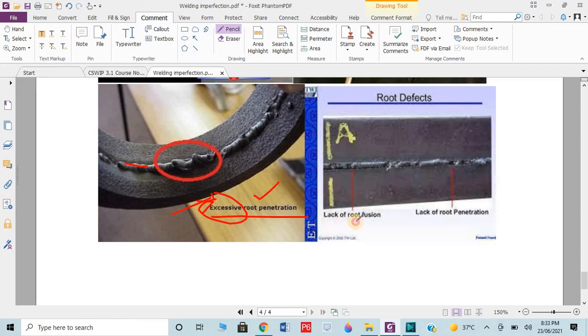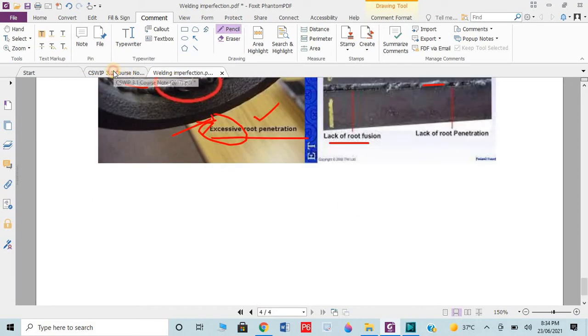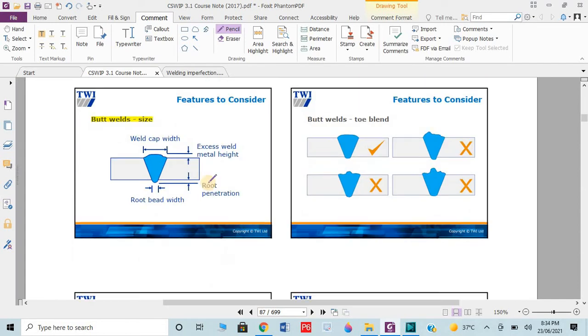Then we have lack of root fusion, as I already described. If the penetration did not occur, if fusion did not occur in the root, this is known as lack of root penetration. You can see here, this is where we have the proper welding, but here we don't have, so this is lack of root penetration.